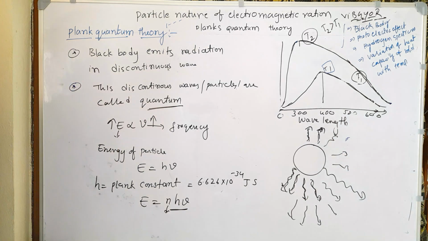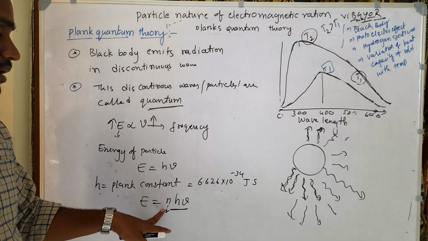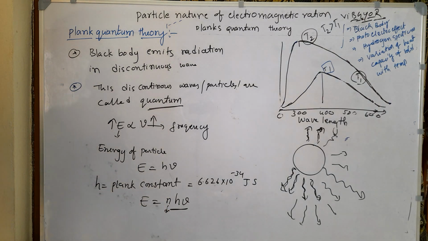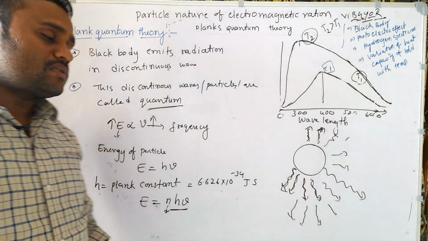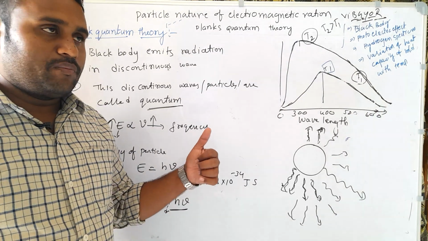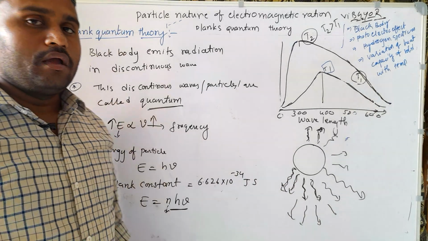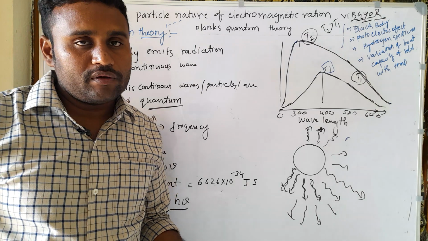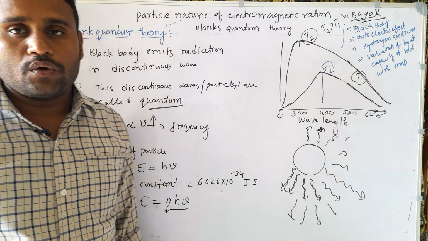Here n is the integral multiple, or the number of particles, also called the number of quanta. Integral multiple means, for example, one quantum, 2 quanta, 3 quanta, 4 quanta. The radiation is emitted like that, but not in 1.5, 2.5, 3.5 or 7.21.